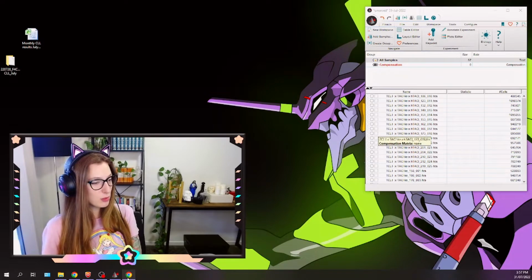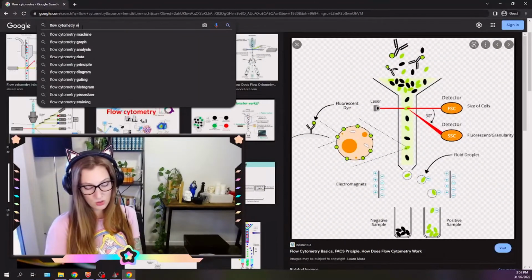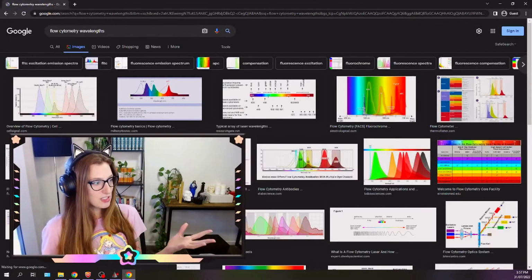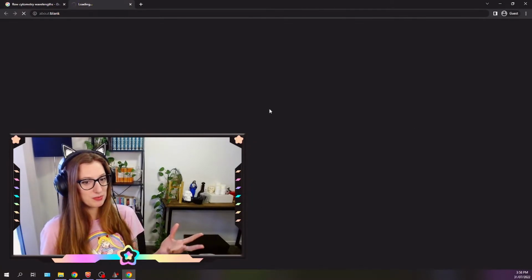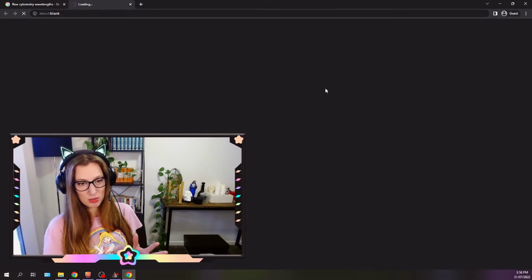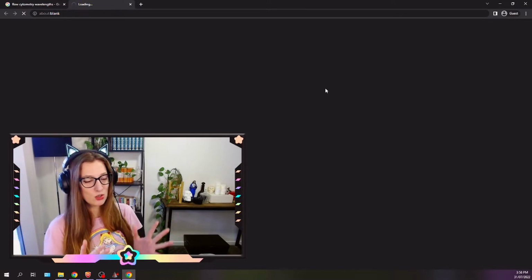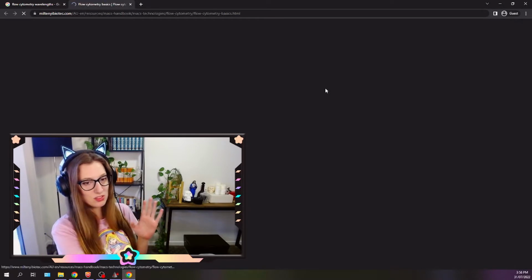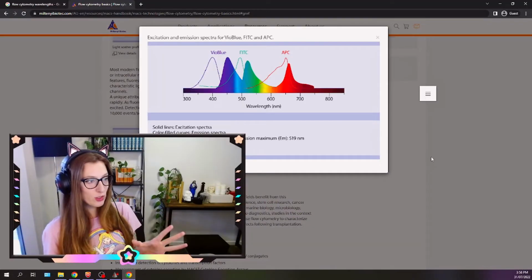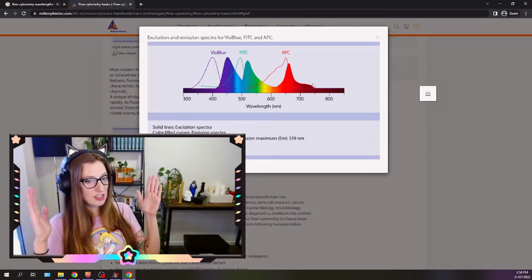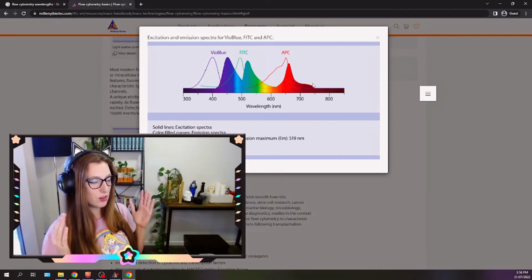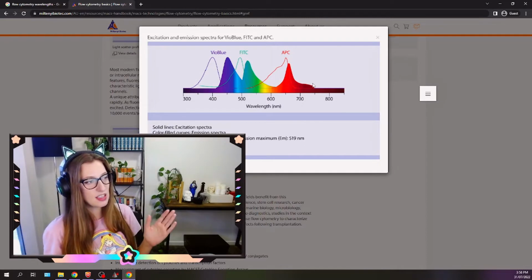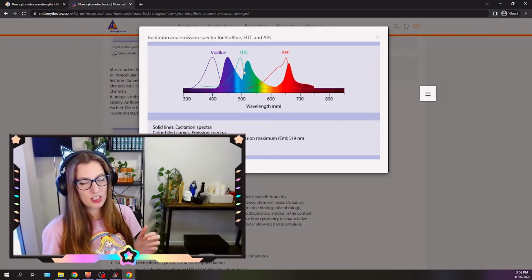So the reason that you need compensation, I'll just bring this back up again, is if you go to a visual representation of it, it's probably going to be the easiest way we can explain it. So it kind of looks like bell curves. So there's different colors in flow cytometry, and you can use different filters to excite the different channels, and they look like bell curves. Oh no, this page hates me. So with flow cytometry, you have different emission spectra. And then there's a peak in the middle of that where you have your maximum excitation. But you can see here that the colors are kind of overlapping, especially here with the purple and the blue.